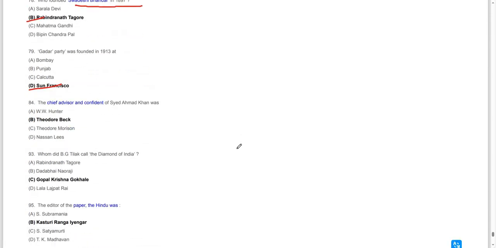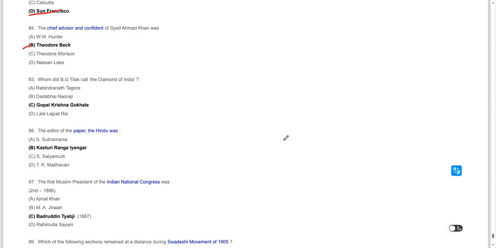The chief advisor and confidant of Syed Ahmad Khan was Theodore Beck. Then whom did Bal Gangadhar Tilak call the Diamond of India? Gopal Krishna Gokhale. Bal Gangadhar Tilak referred to Gopal Krishna Gokhale as the Diamond of India.